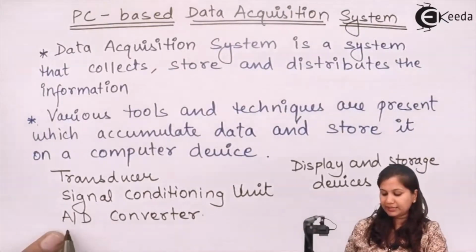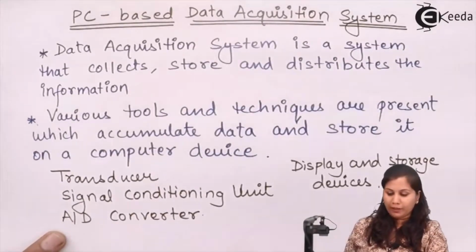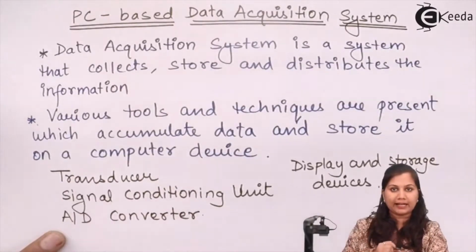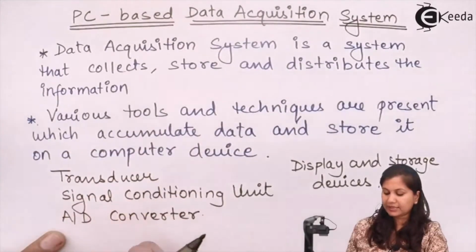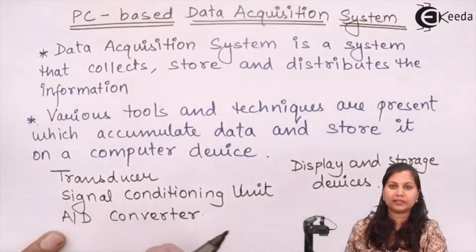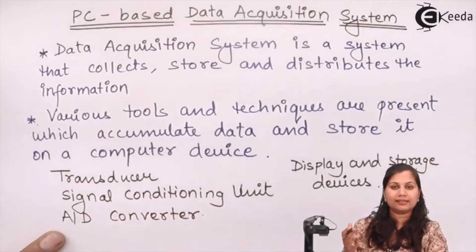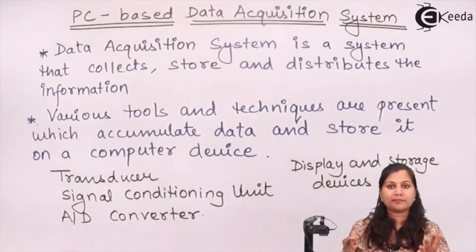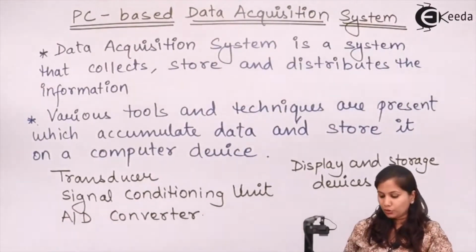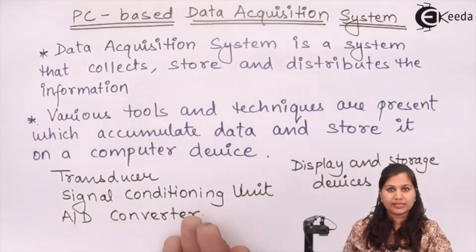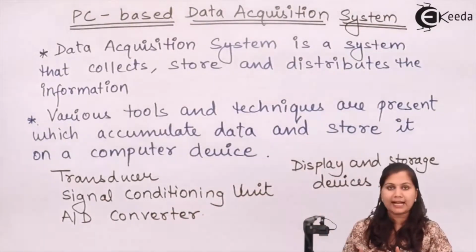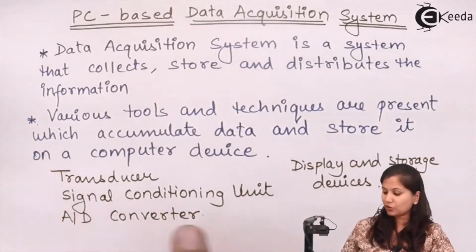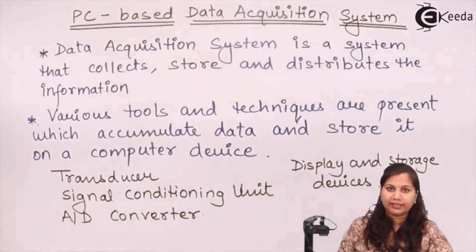After processing, the signal is converted into a digital form, because the transducer is collecting analog signals. These analog signals are converted into digital signals by the converter. Digital signals are easy to transmit and easy to store, and most systems work on digital signals. So the analog signal is converted into a digital signal. After conversion, this signal is either displayed on the display devices or stored in some of the devices.